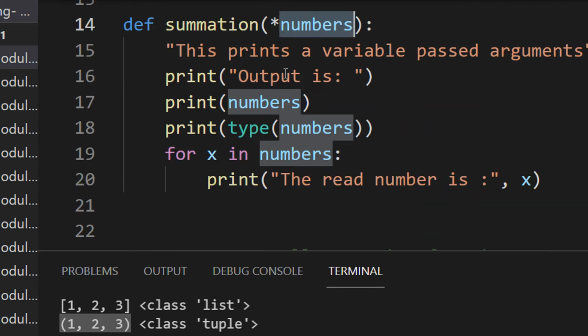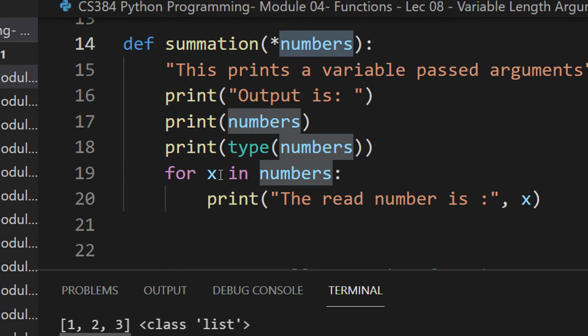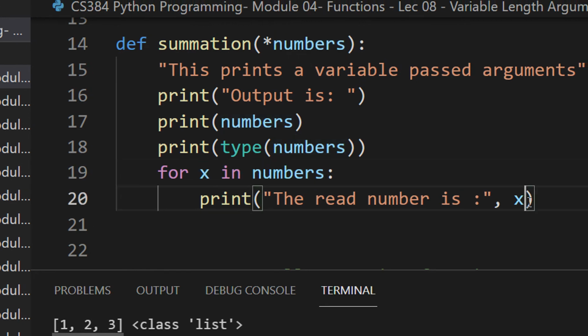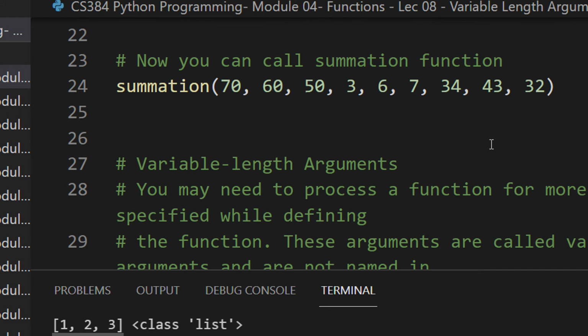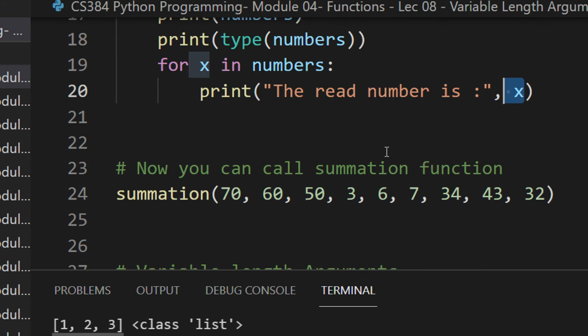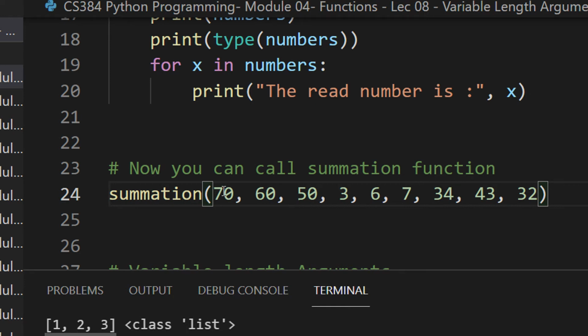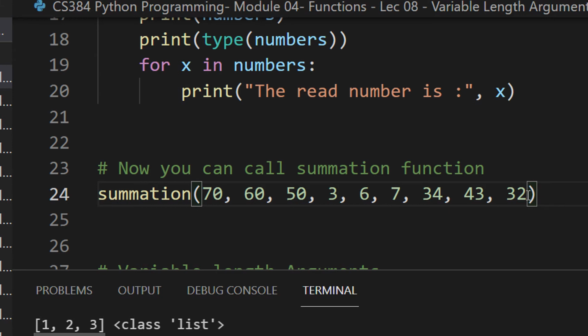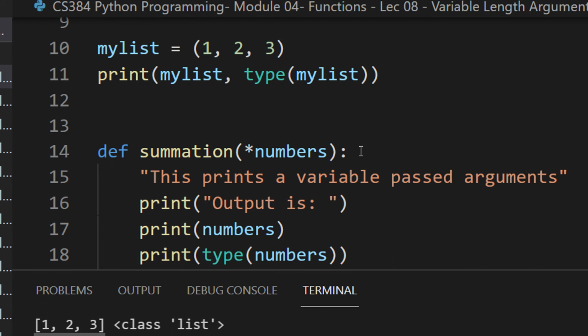This summation function, for every number that it takes, for x in numbers, reads and prints the value. Now let us see what we are doing here. We are calling the summation function, and I am passing 70, 60, 50, 30, 6, 7, 34, 43, 32. So roughly I am passing 1, 2, 3, 4, 5, 6, 7, 8, 9 values to the summation function, right?